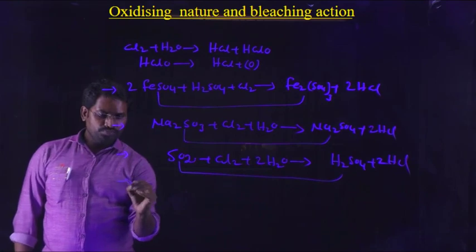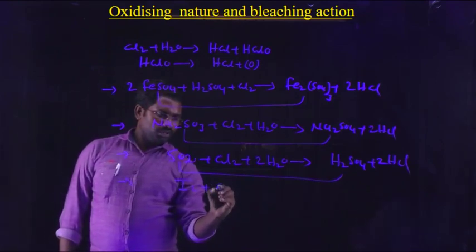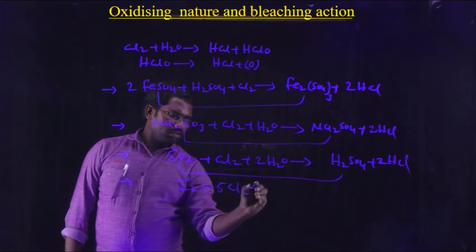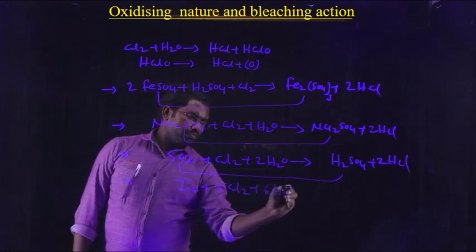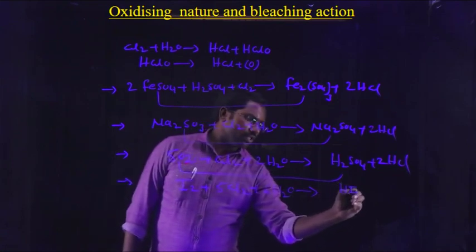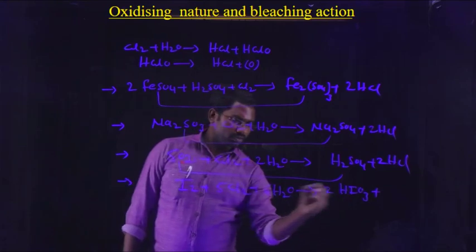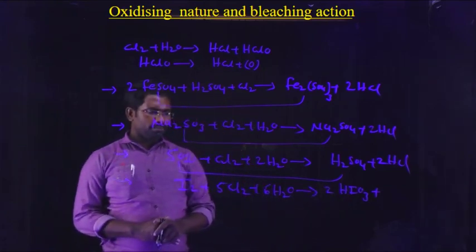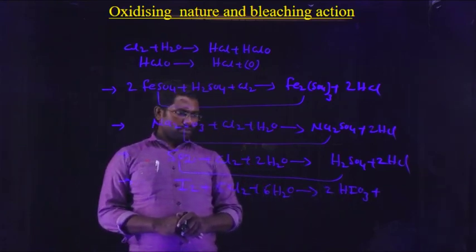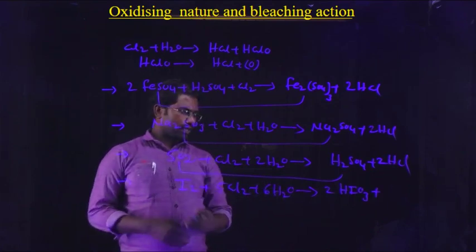And next, it reacts with iodine in presence of water to form iodic acid, HIO3. How many iodines here? 2 iodines, iodic acid. And the number of hydrogens here are 6 × 2 = 12 hydrogens.